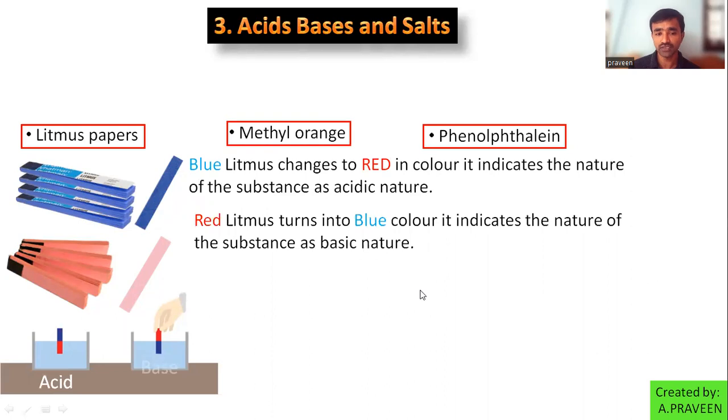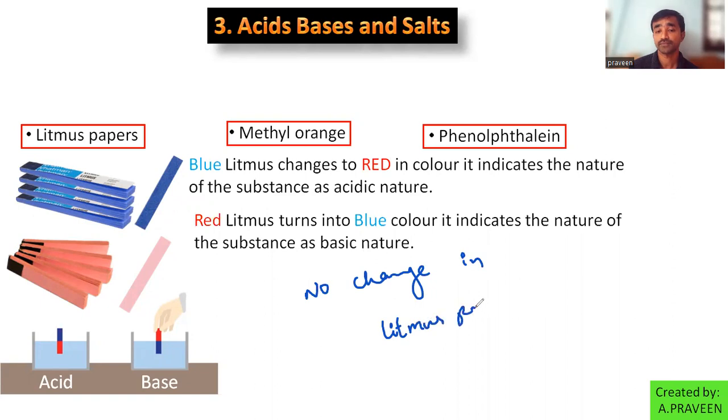So these are the observations. If nothing is changed, no change in the litmus paper's color, then what is the nature? Any litmus, it may be blue or red.